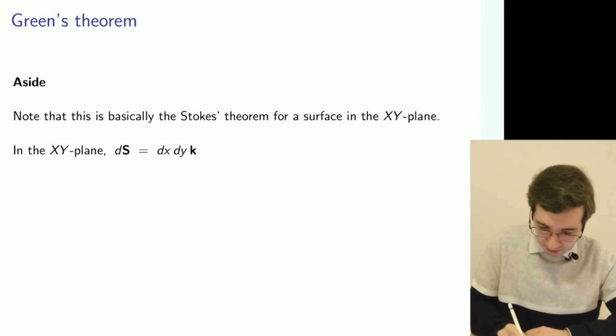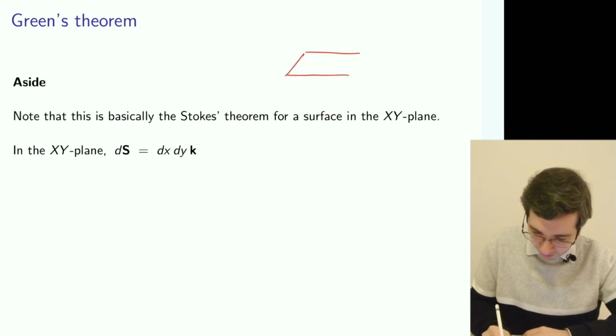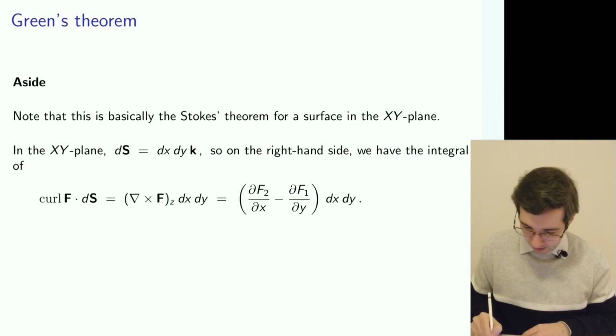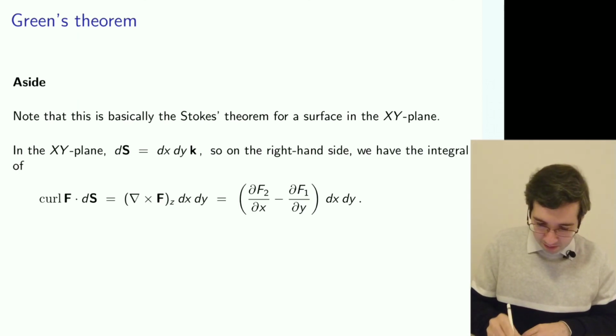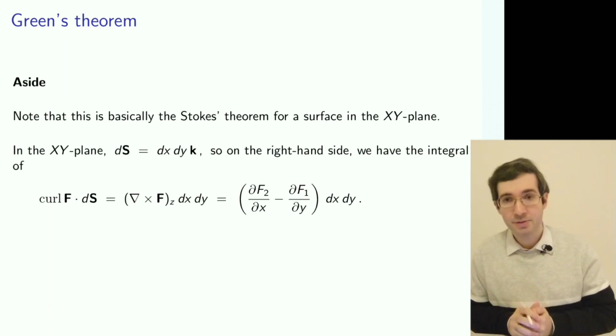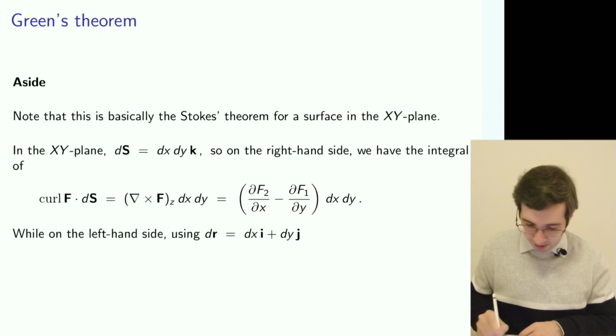So if you take your plane of integration like that, so z is constant, then every element will have a normal pointing towards the z direction, and then the only remaining interesting bit of that surface will be the z component of the curl, which will give you the right-hand side expression for the Green's theorem.